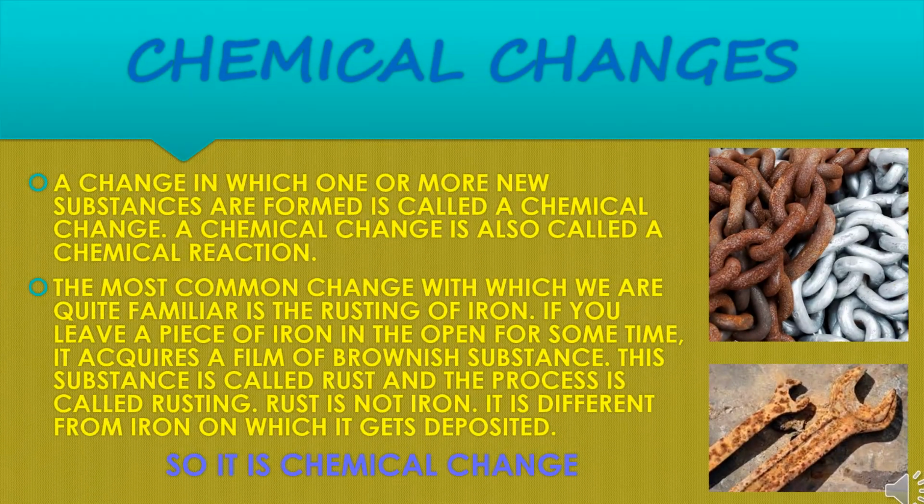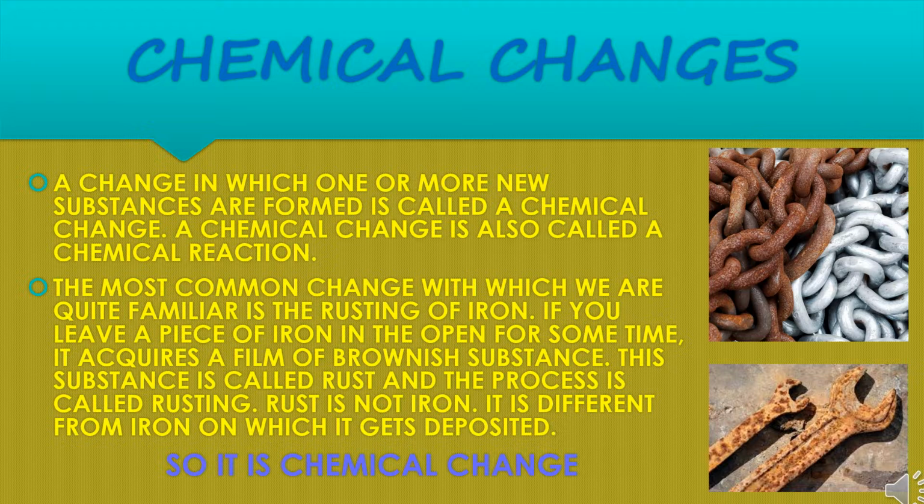Now we are going to discuss the chemical changes. A change in which one or more new substances are formed is called a chemical change. A chemical change is also called a chemical reaction. The most common change which we observe as a chemical change is the rusting of iron. If you leave a piece of iron in the open for some days, it acquires a film of brownish substance. This substance is rust and the process is called rusting.